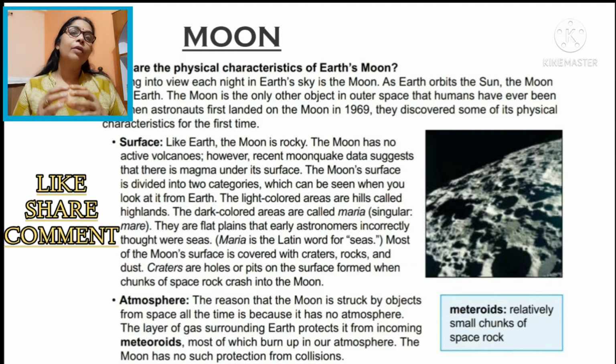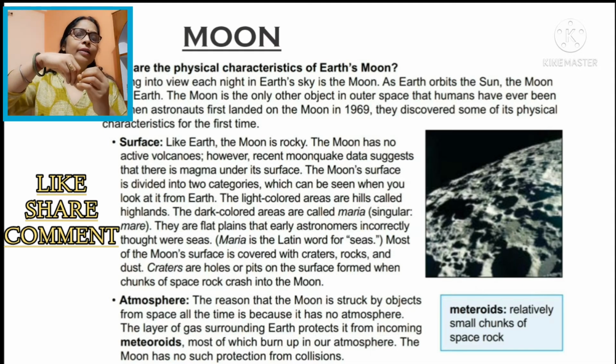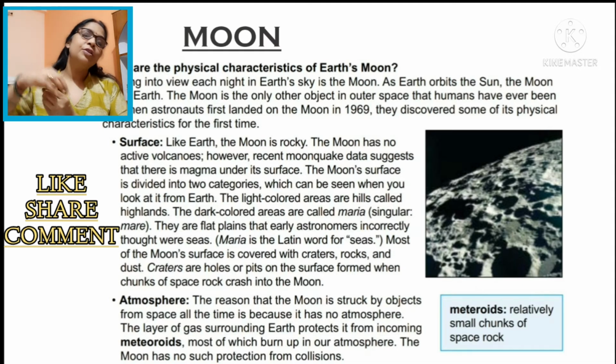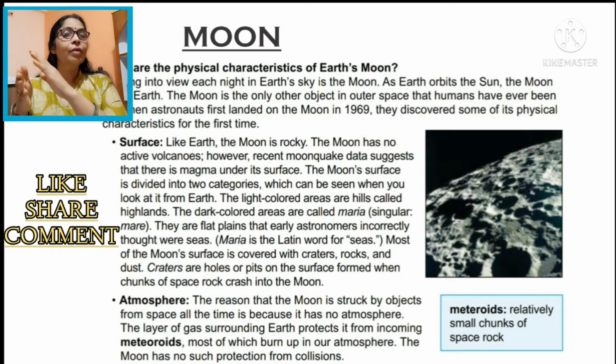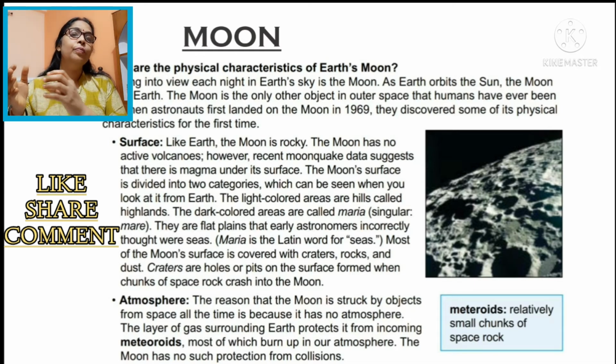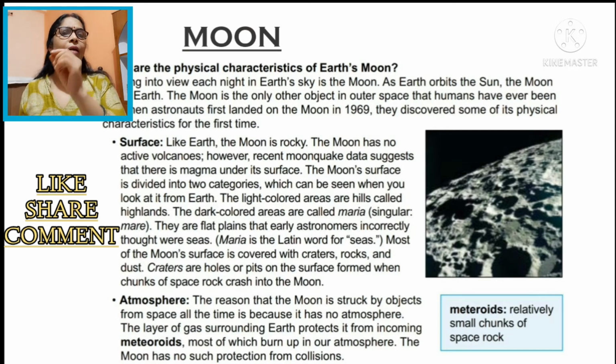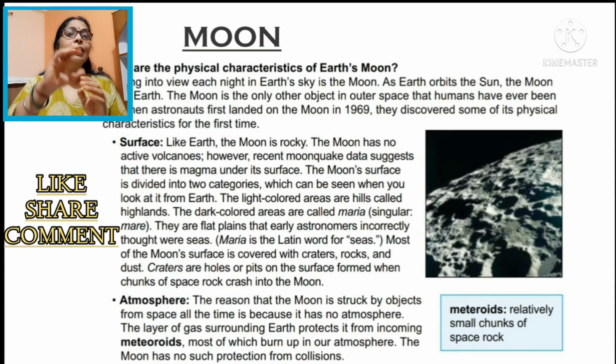Now we come to the different phases of the moon. Listen, the moon does not have its own light, and it is revolving around the earth and also moving around the sun, and due to that we can't always see all the surface of the moon. Only the surface which is reflecting the light of the sun is visible to us, and due to that we can see different shapes of the moon.